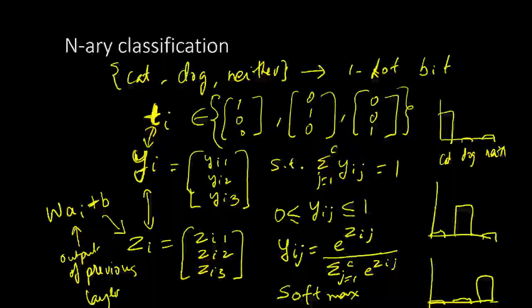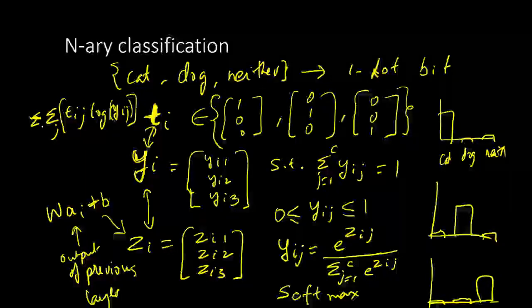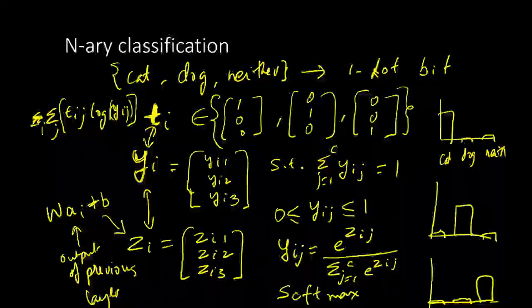Basically we are going to have a negative sign, and then a sum over j of tij times log of yij. This is pretty much it. This is our loss, and if we want it over all the training points, then we also have a sum over i with a negative sign. So the negative of the sum over i, sum over j, of tij log yij.